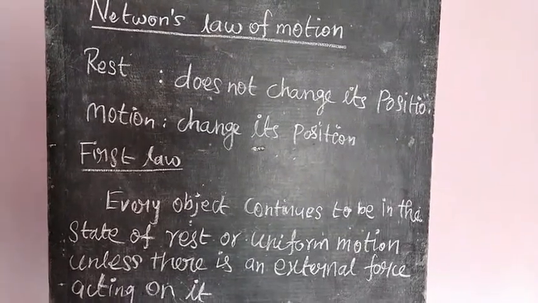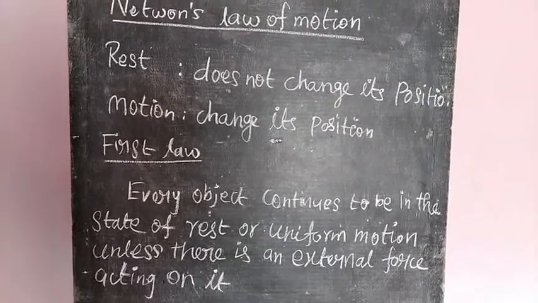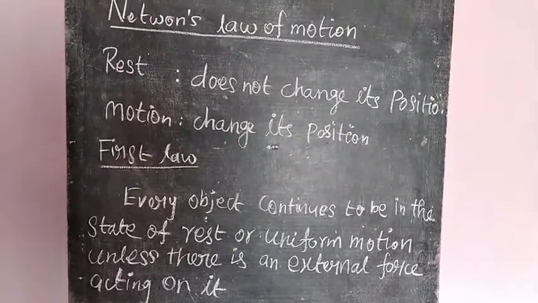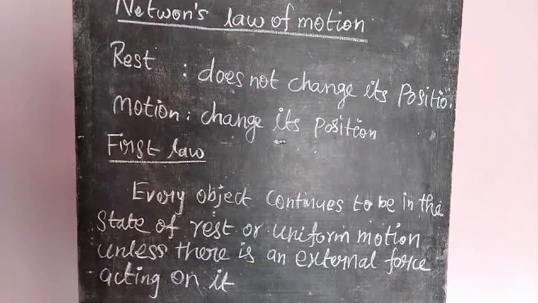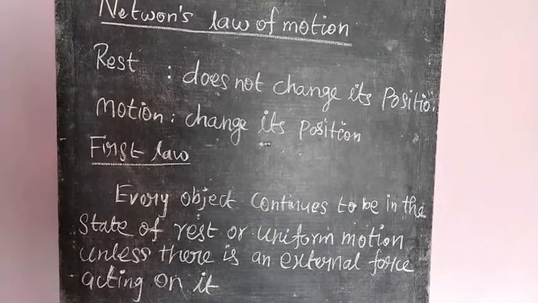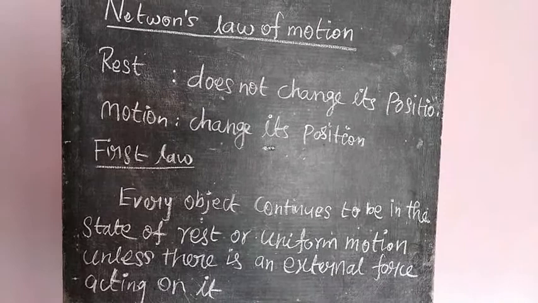Then what is meant by uniform motion, and what is meant by non-uniform motion? A moving object that covers equal distance in equal intervals of time is called uniform motion.